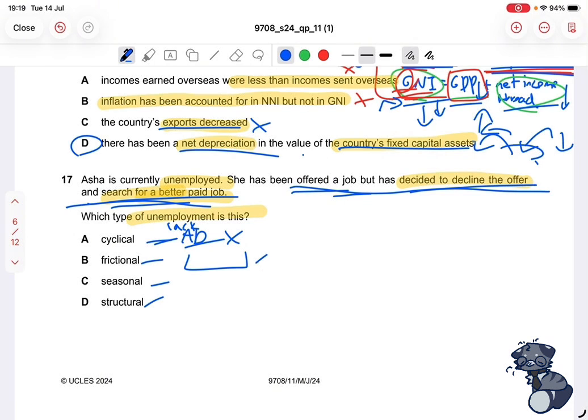Seasonal unemployment. It doesn't talk about how her original or previous job was only for a certain period of time. It doesn't really mention anything about seasonal jobs or temporary jobs for during a specific time period, so it can't be seasonal. Last one, structural. It doesn't talk about Asha being replaced by anything or the economy or the market structure changing at all, so it can't be this one. So the option that makes the most sense is frictional unemployment. So that will be our option, and that is correct.